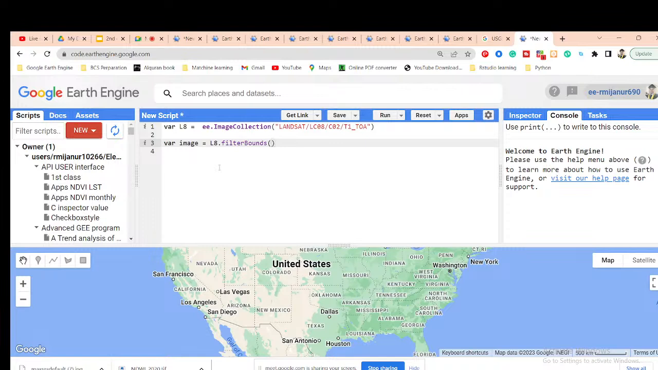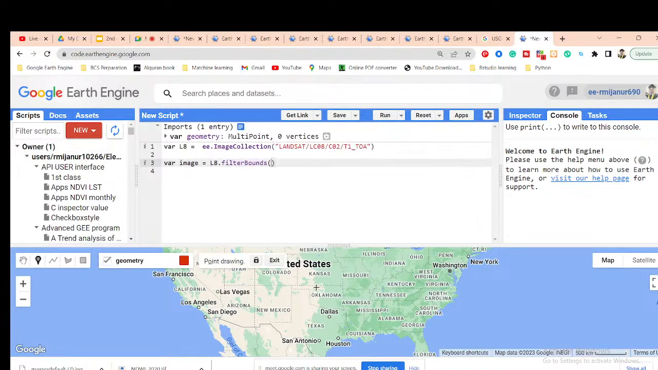Okay, so I take a marker. Suppose this is my area of interest. I name this marker ROI. Now I use the ROI, and now I want to filter it. First of all, I use the filterDate function. In the filterDate function I mention the start date and end date. Suppose I put this time period as 1st January 2020 to 2022 December 31.